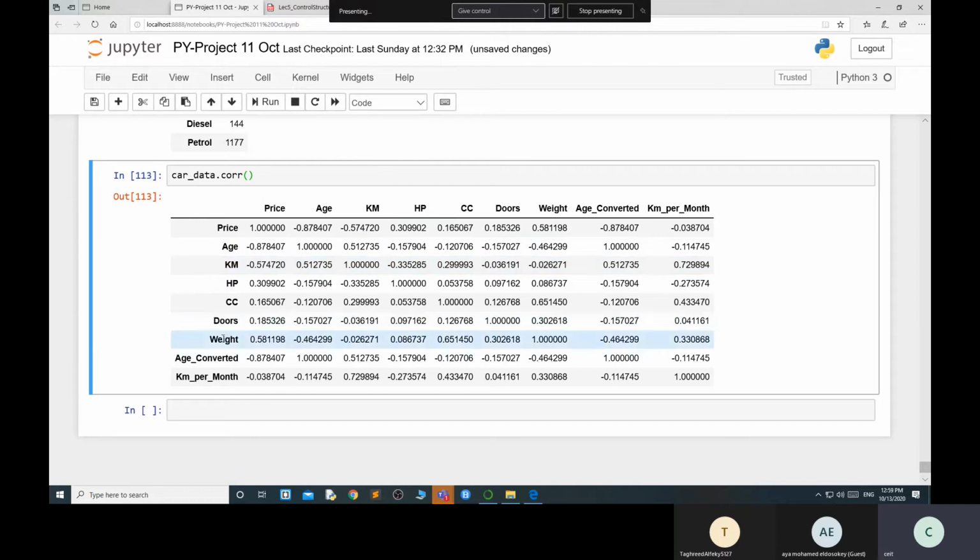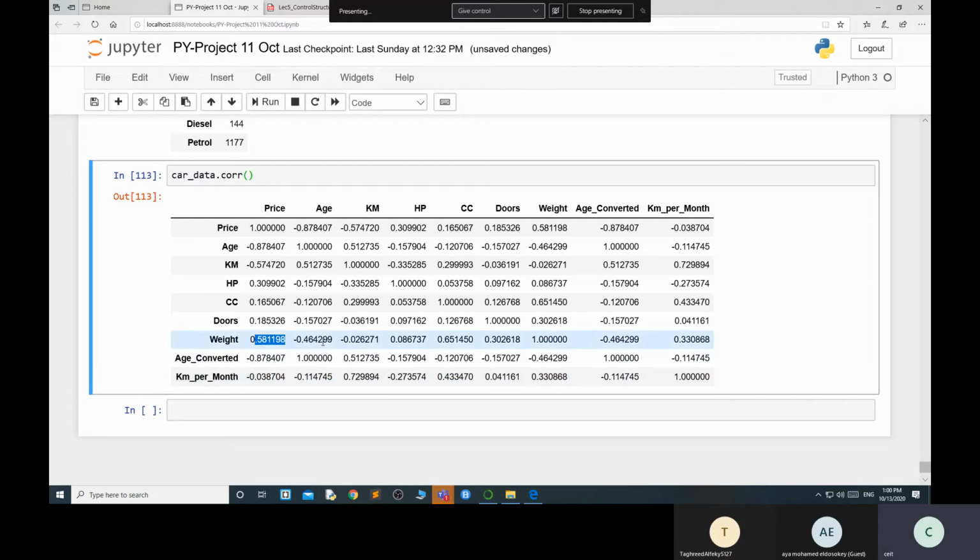Now, if you come to weight and price, if weight is increasing, the price is not, no, there is okay. Correlation is this. There is 58%, okay. But remember one thing, there are values from -1 to 1. If your value is near to 1, this is a positive correlation. If your value is near to -1, that is a negative correlation. Understand? That is a simple concept.